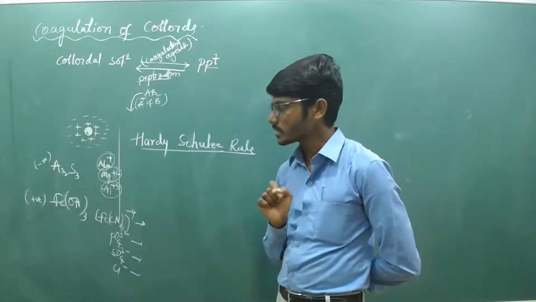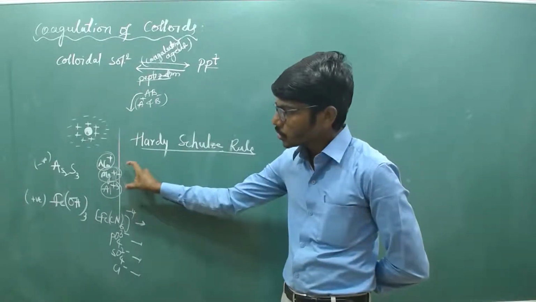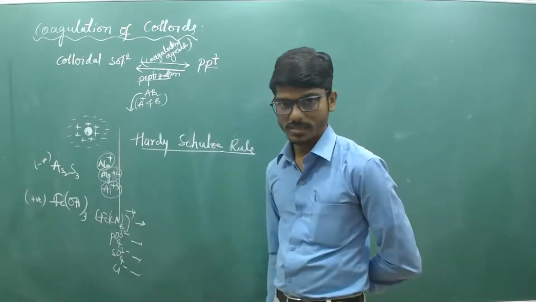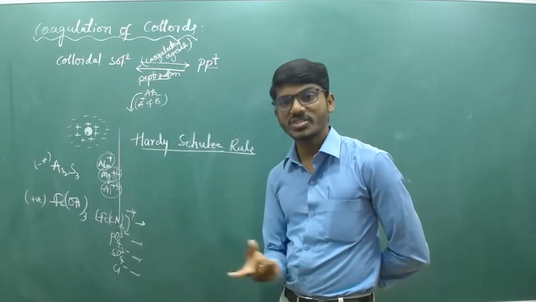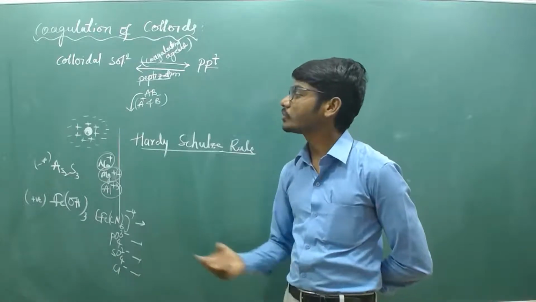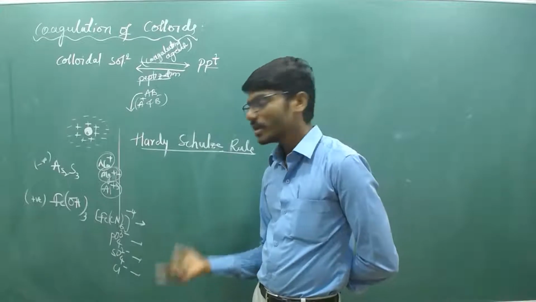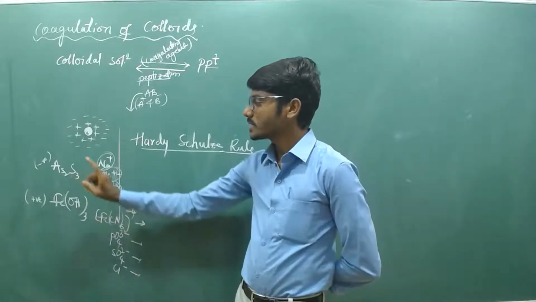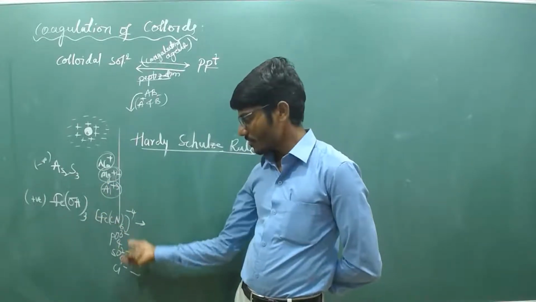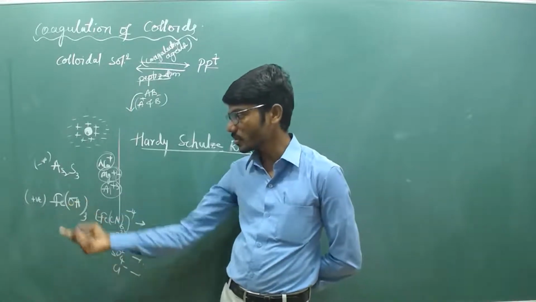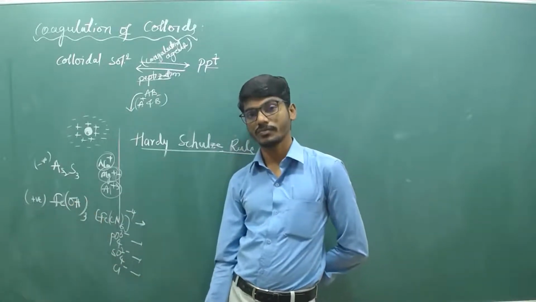Now the question is, which electrolyte is preferred in order to coagulate this? Or which one is the best electrolyte coagulating agent? Which of the following is the best coagulating agent in order to coagulate arsenic sulfide? And which of the following is the best or most suitable for the coagulation of ferric hydroxide?